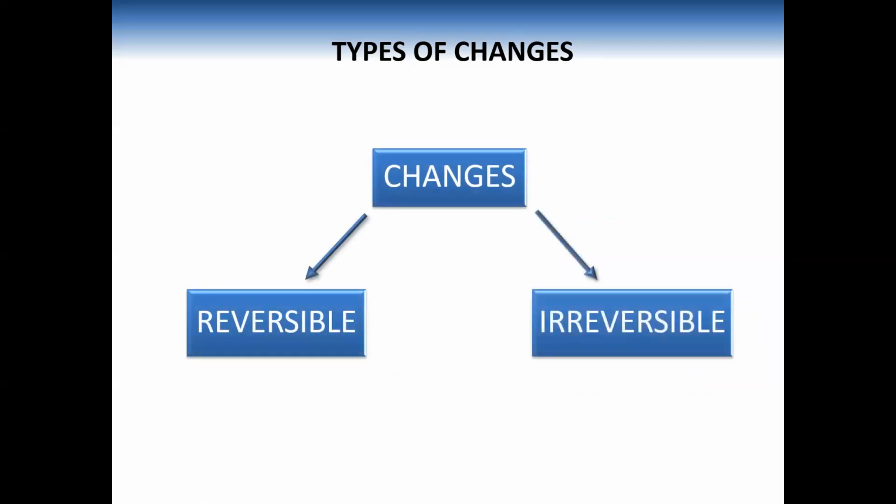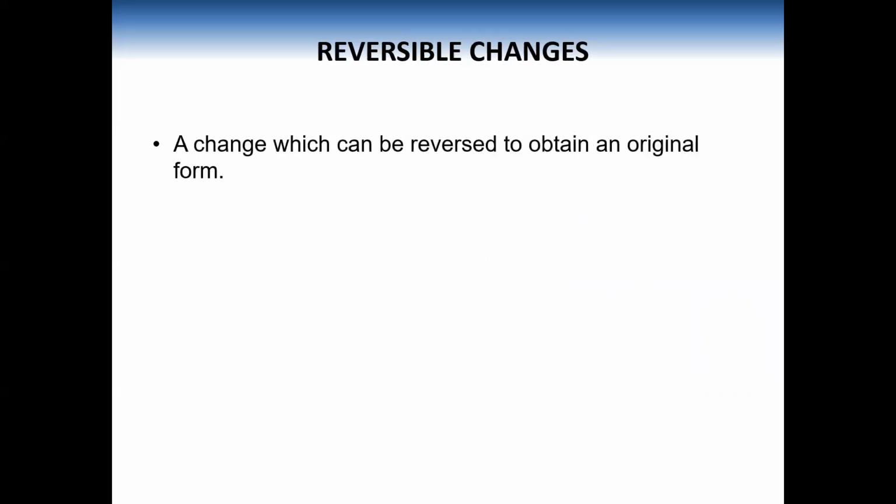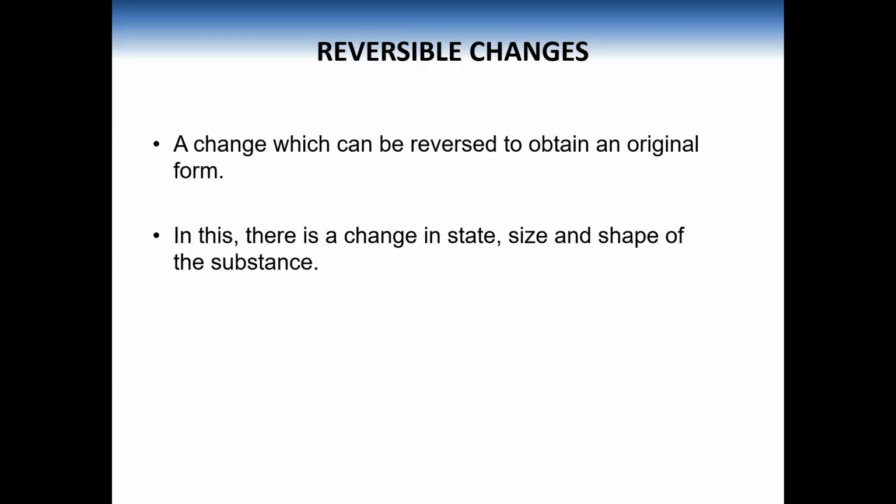Now let us discuss the types of changes: reversible changes and irreversible changes. Now we are going to discuss reversible changes. A change which can be reversed to obtain an original form is considered a reversible change. In this, there is a change in state, size, and shape of the substance. And remember this thing, no new substance is formed in reversible change.